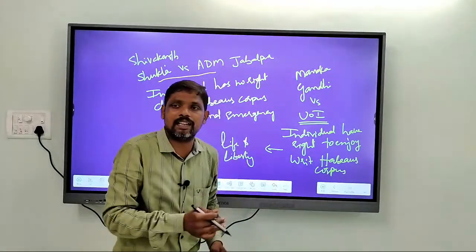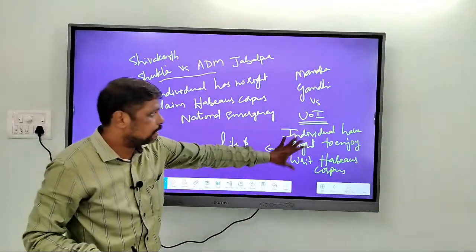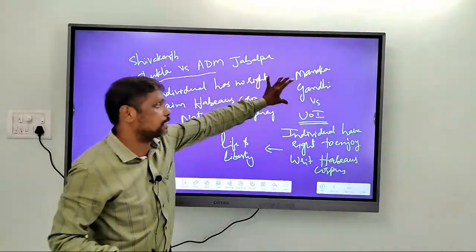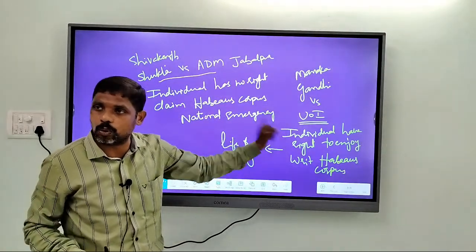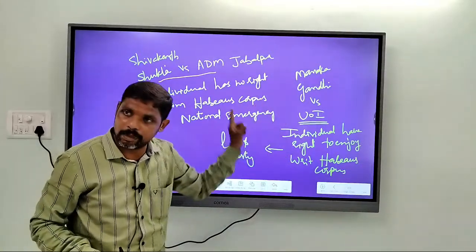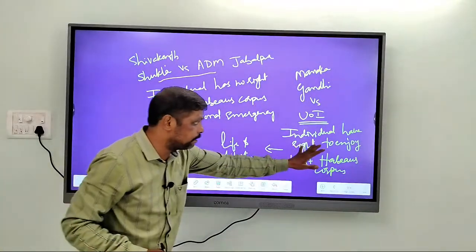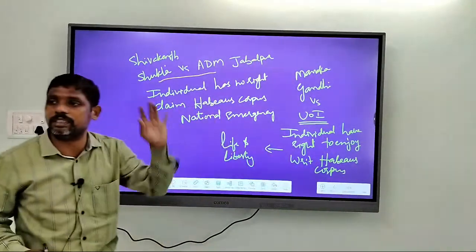I will talk about the literal meanings of these writs later, but remember, the Supreme Court in Maneka Gandhi versus Union of India said that every individual has the right to move to courts and seek constitutional remedies even during emergencies. That means the individual has the right to enjoy the writ of habeas corpus even during emergencies.